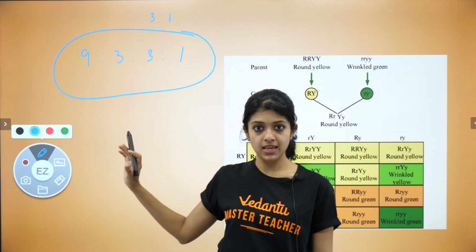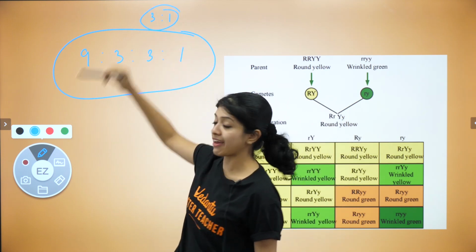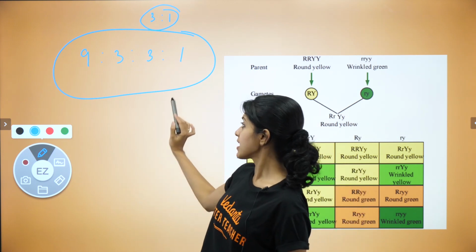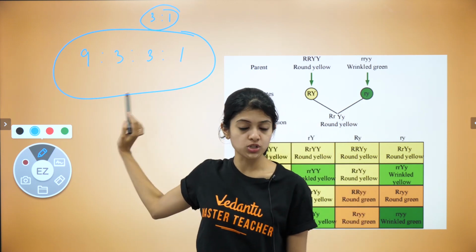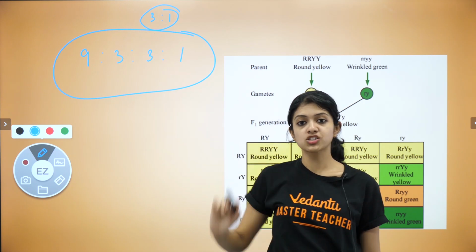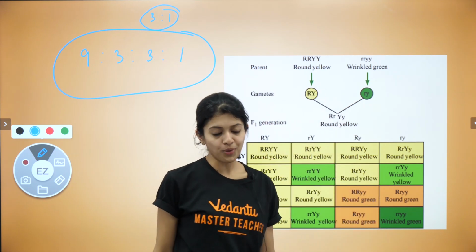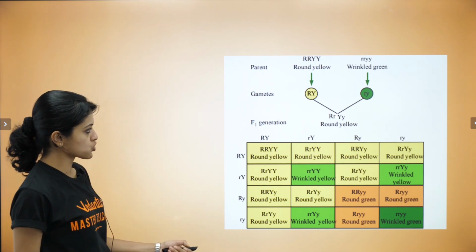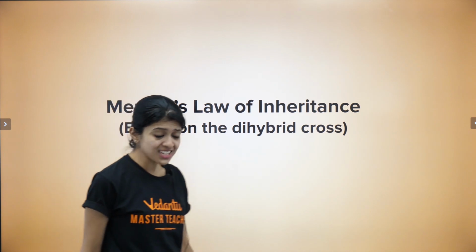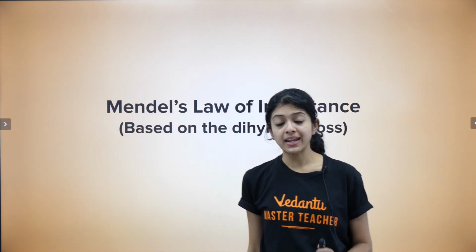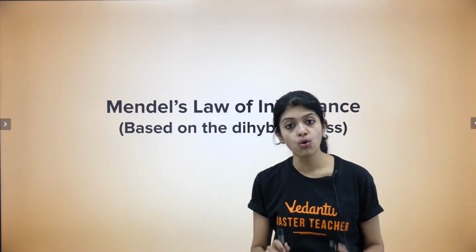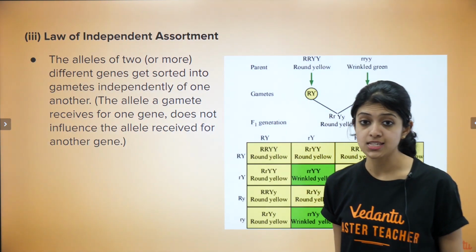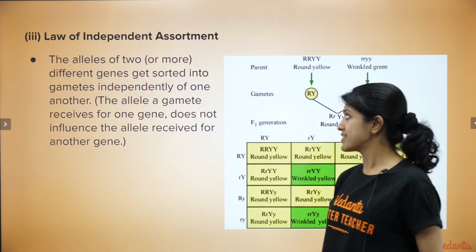What link do you see between the monohybrid F2 phenotypic ratio and the dihybrid F2 phenotypic ratio, the 3:1 and the 9:3:3:1? Okay? Don't forget, children, this is one of the homework questions that I have for you today. And based on the dihybrid cross, Mendel also came up with one more law, which is called the law of independent assortment. Okay, so it's nothing complicated.